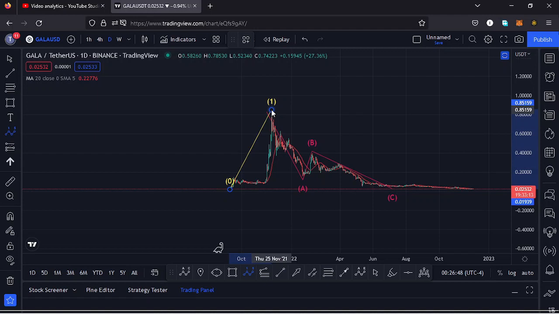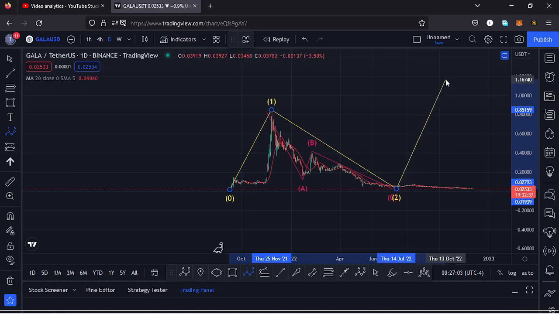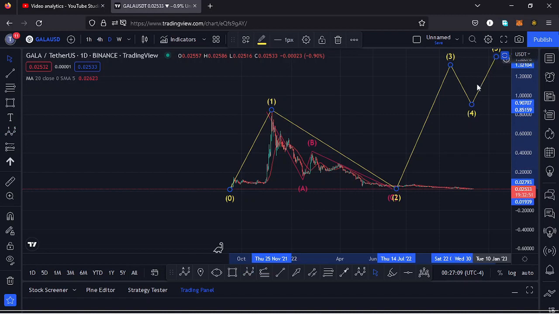And after seeing the all-time high, we have been seeing lower prices in this massive ABC corrective structure, which has now taken us back to around the $0.023 mark, in a movement that I'm terming as a higher Elliott wave count 2. After seeing that movement to the lower side in the formation of a wave 2, what we expect next is a bounce to the upper side in the formation of this wave 3 before we see a wave 4 and continue pushing even higher in that wave 5 to the upper side.